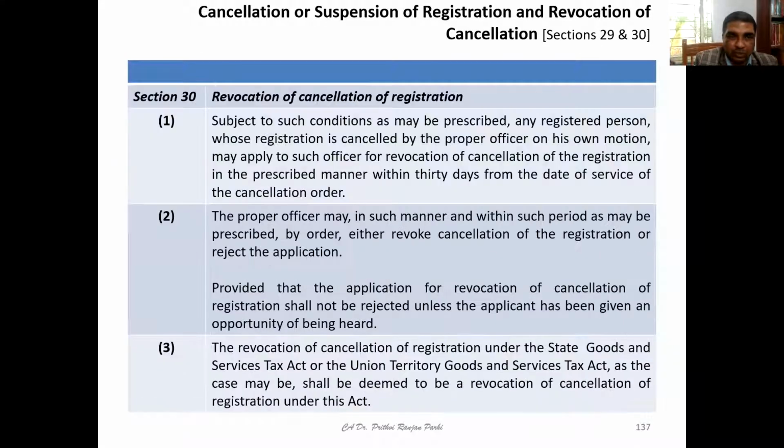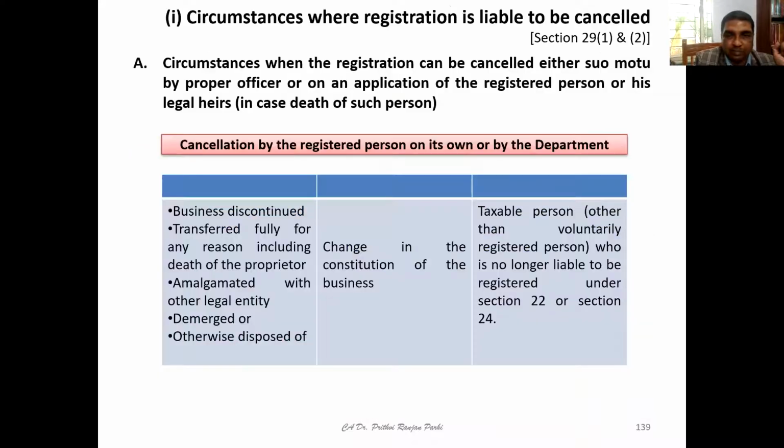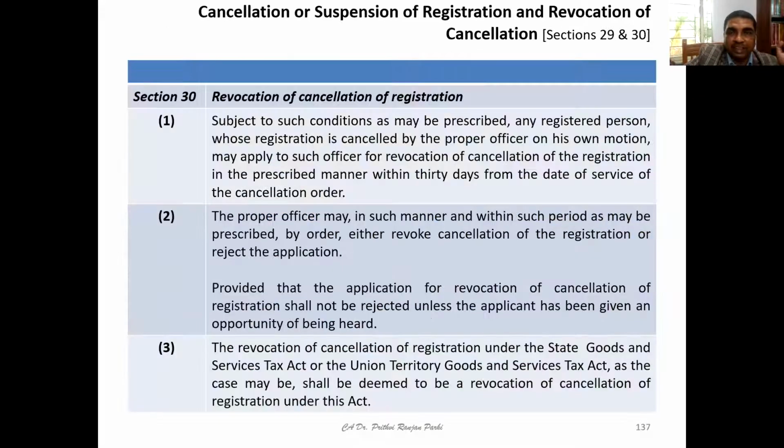Okay, so there are other related provisions. Once it is cancelled, then on a suitable application one can revoke the registration. Registration can also be revoked. For that, a separate application has to be made. How to revoke is dealt with in section 30. The proper officer may, on his own motion or on an application made by the registered person, revoke the cancelled registration. Okay, so friends, broadly we got some idea.